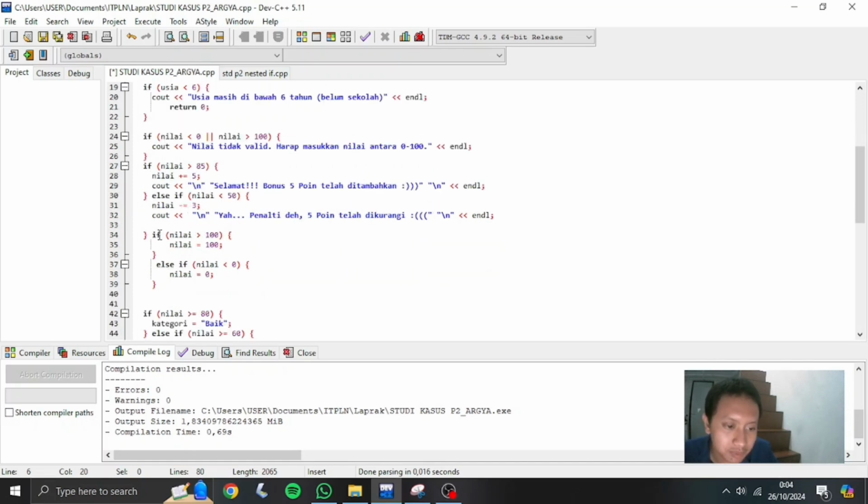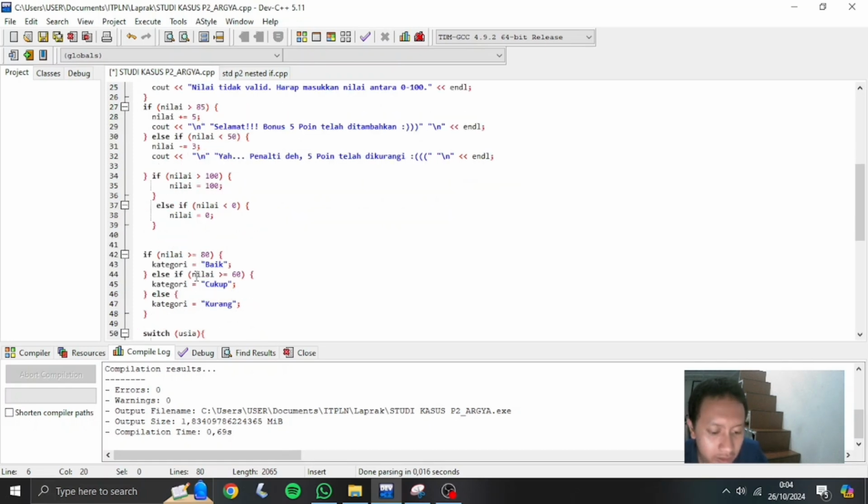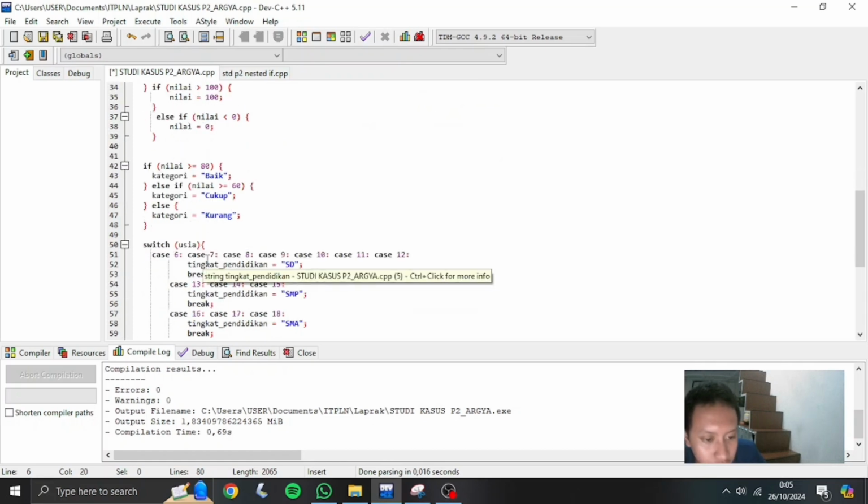Moving on to the part of the program I made by myself, it's about the score clamping. I included it because this will ensure that the score remains within the valid range of 0 to 100 after any adjustment. And for score categorization, the program categorizes the score into good (baik), sufficient (cukup), and kurang or poor.